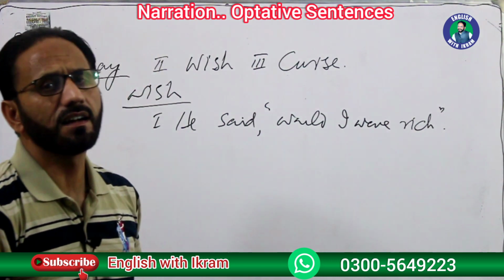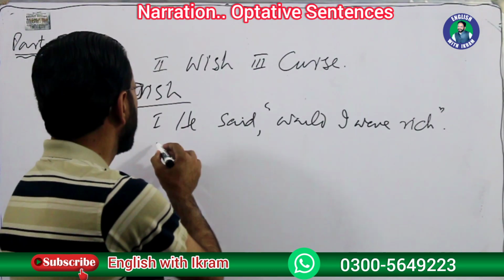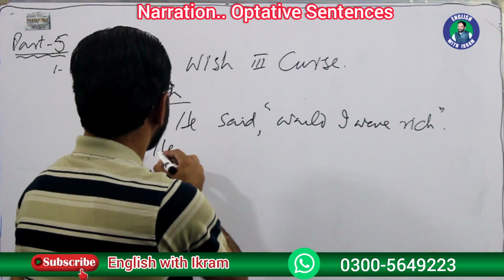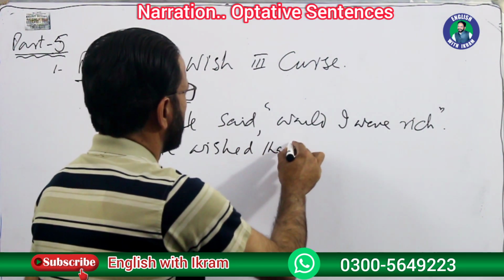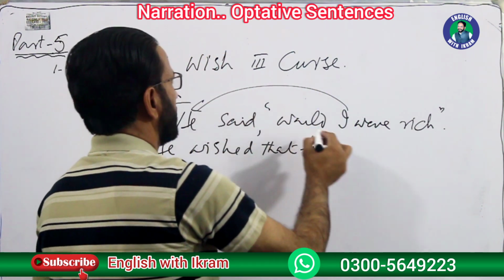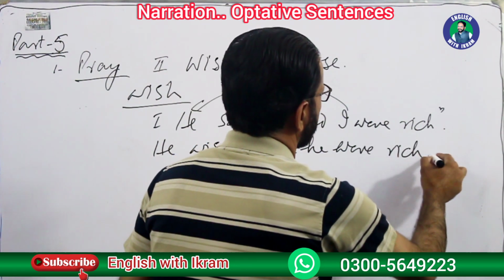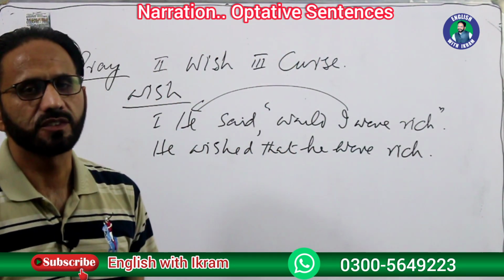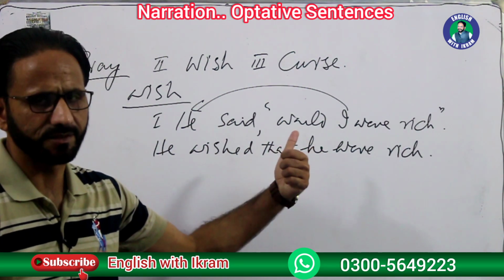So this is a desire. This is a sort of hope. How would we change such sentences? He wished that, first person again it will become the subject, that he were rich. This is a sort of wish. We change the sentences having wish like this.